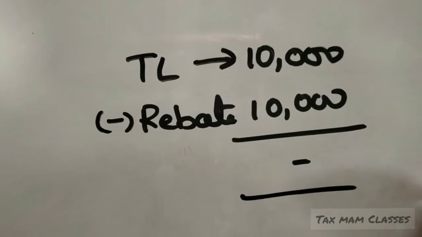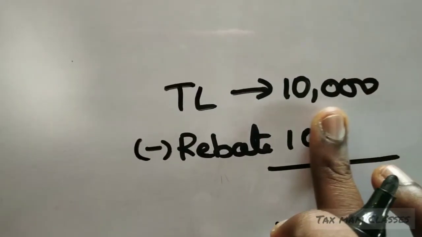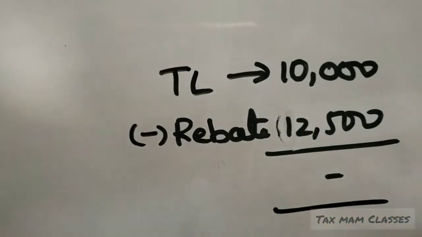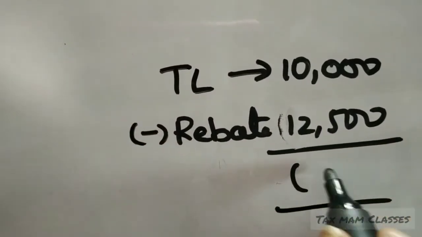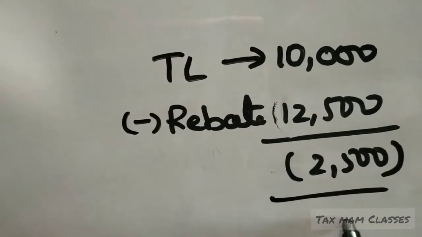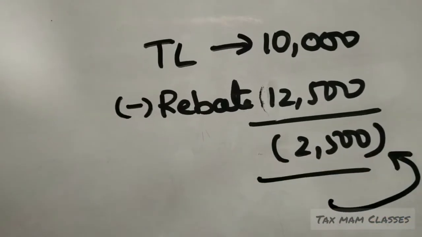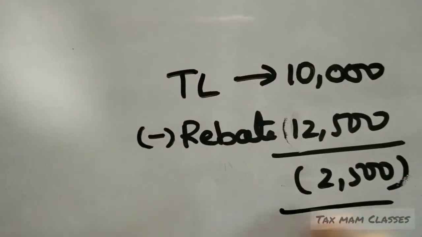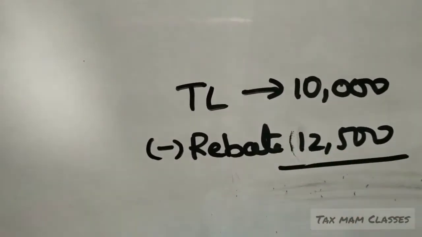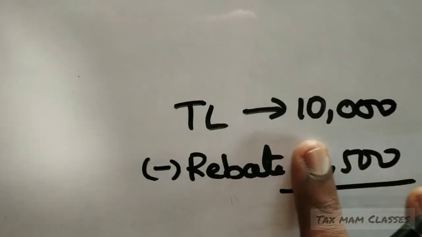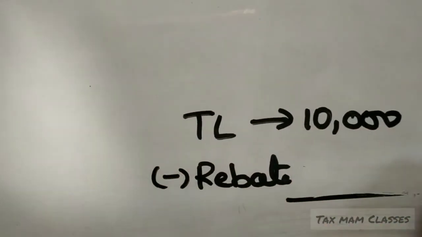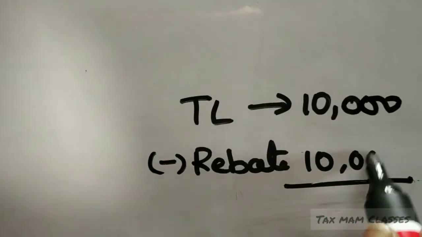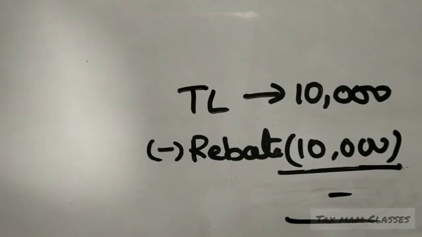Otherwise, if the limit were 12,500, we would deduct 12,500 and get a negative amount, which means the government would have to pay this person 2,500. Government will never pay any amount to any person. That's why the rule says the tax liability or 12,500, whichever is less, is allowed as deduction. So 10,000 will be given and the tax liability will be nil.